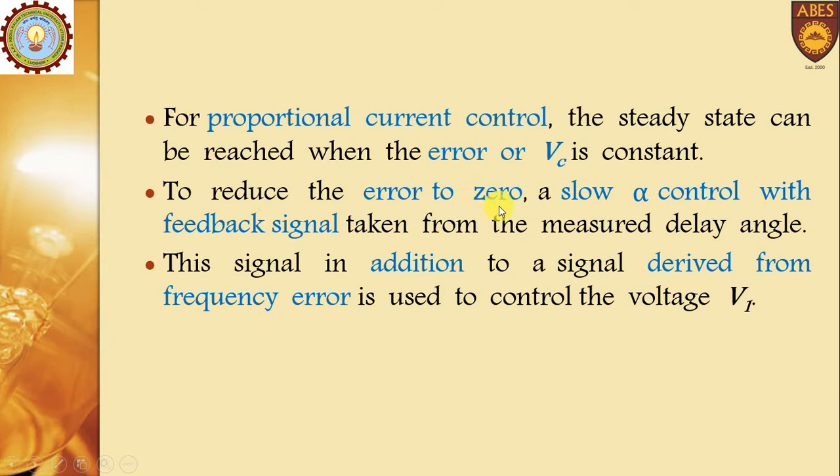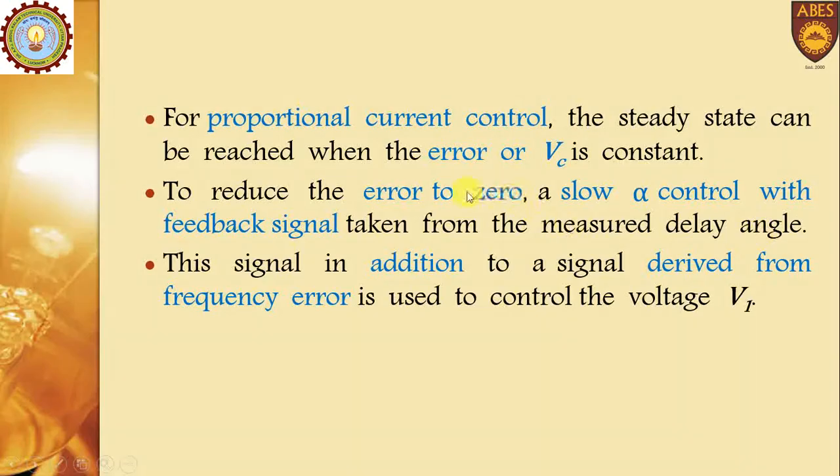To reduce error to zero, a slow alpha control with feedback signal taken from the measured delay angle can be used.